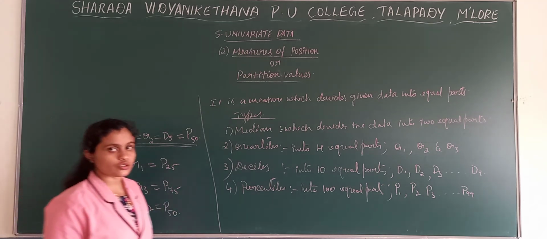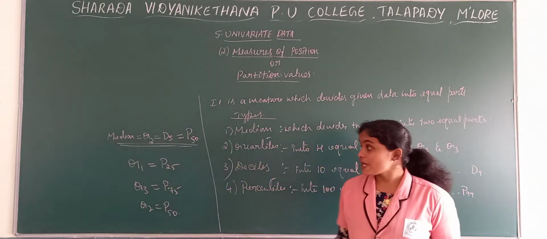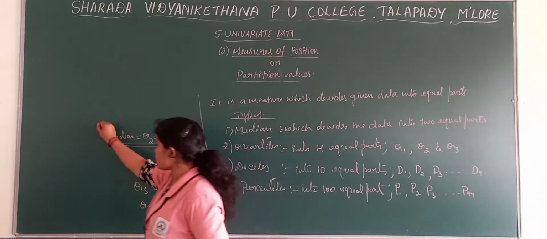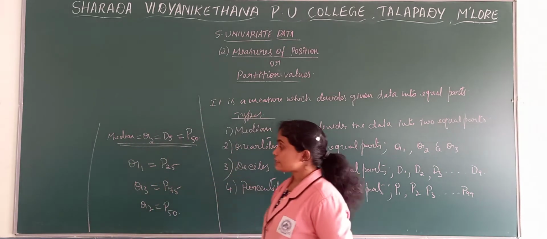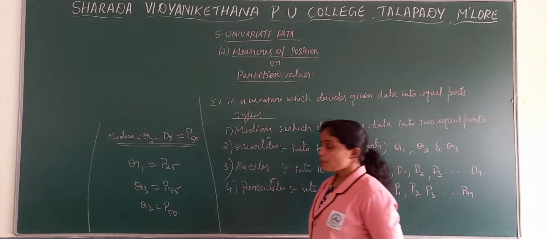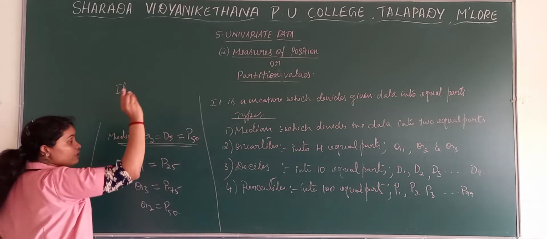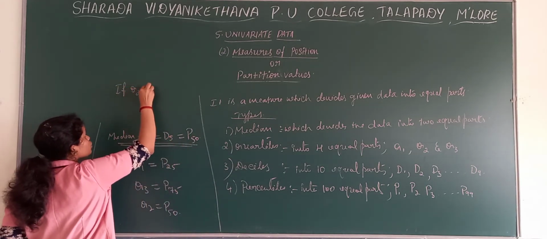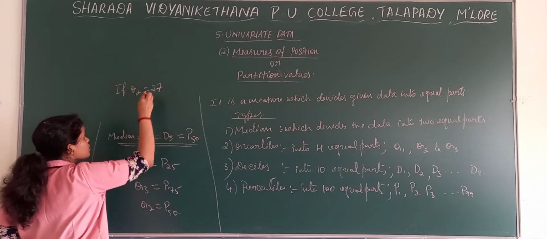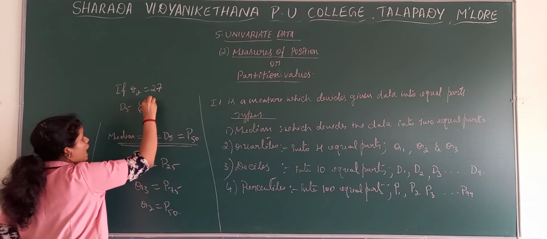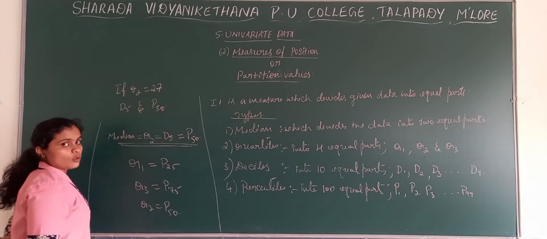You should remember these, because based on this you will get some 1 mark questions. For example, in a question they will mention if the value of Q2 is equal to 27, what is the value of D5 and P50?